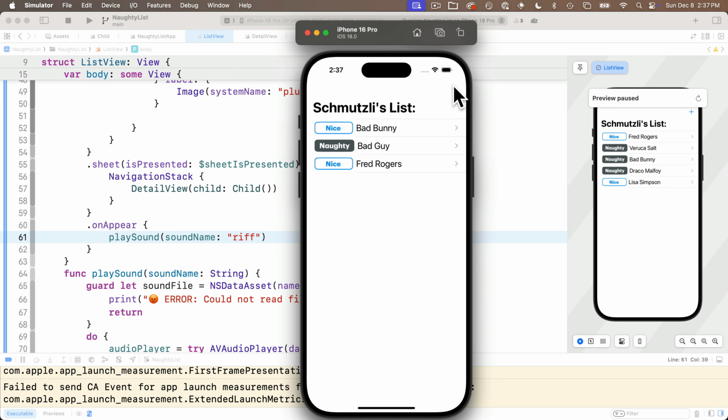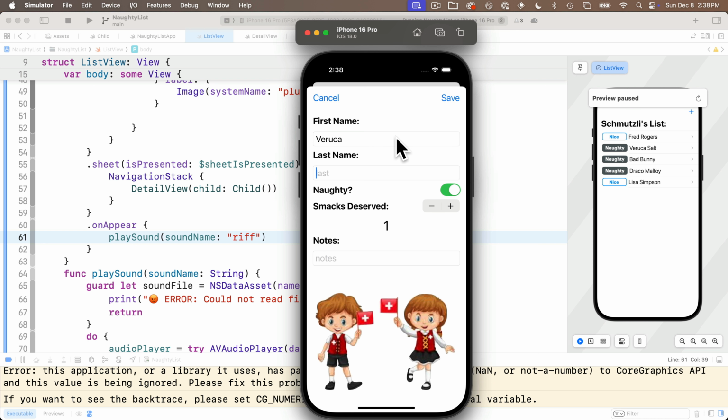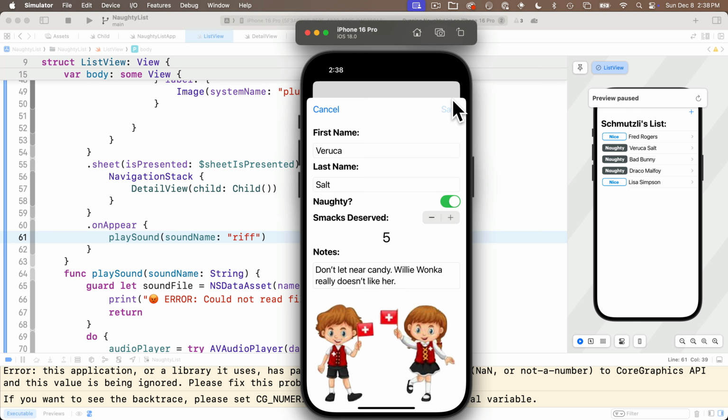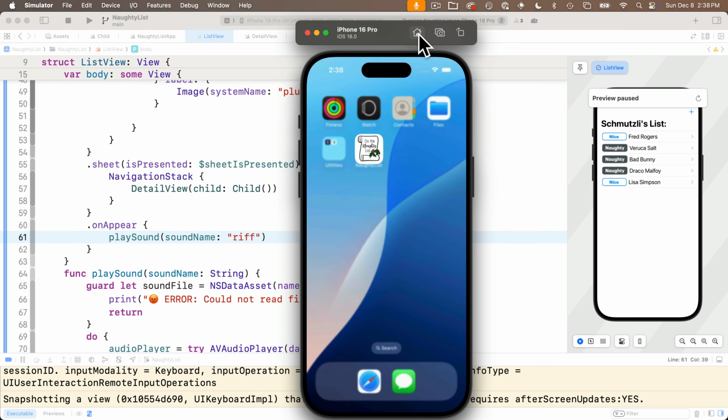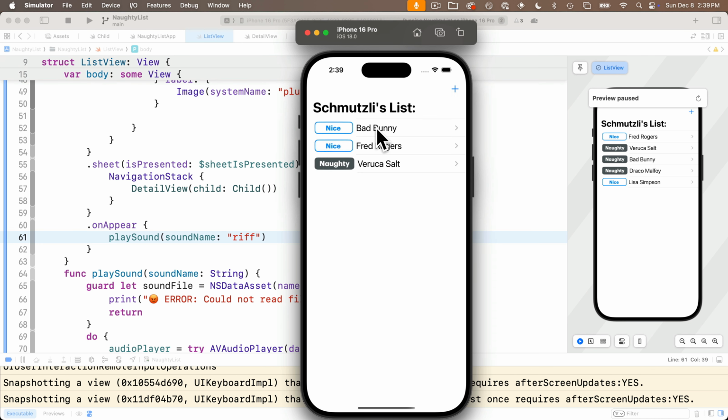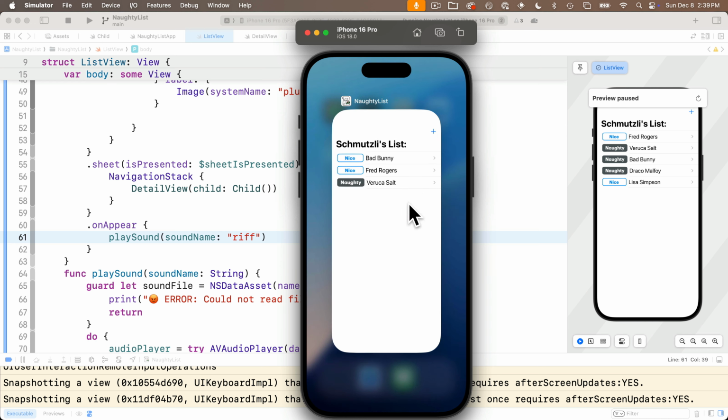Let's click on plus and add another baddie. How about Veruca Salt? She's naughty, 5 smacks for her. Don't let her near candy, Willy Wonka really doesn't like her. You can try out a little smack practice, that's looking good. Click save. Veruca is added. Swipe left on Bad Guy. Bad Guy is deleted. If we go home, we see our nice icon. We can relaunch. If we quit and rerun, you should hear the riff.